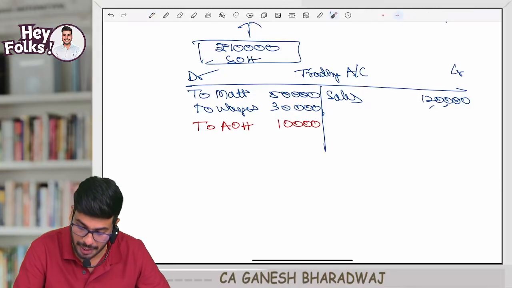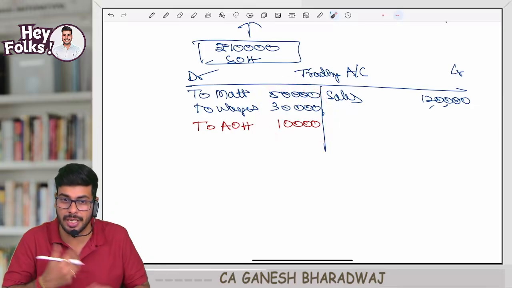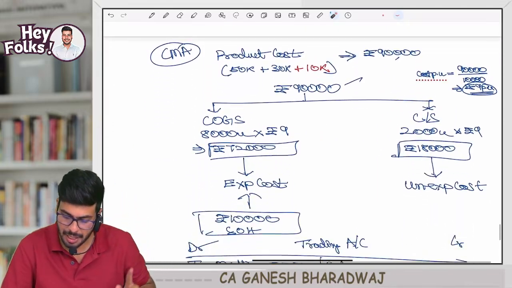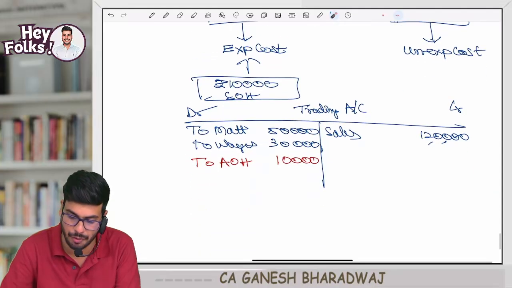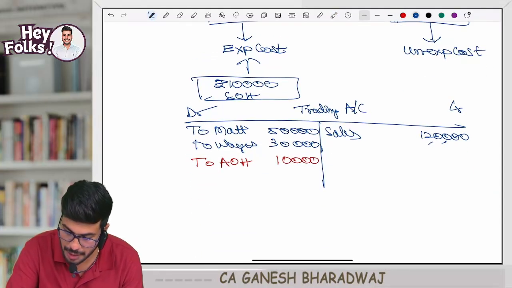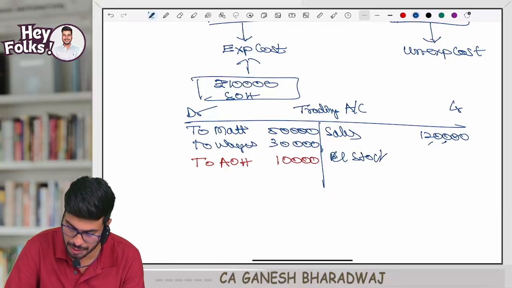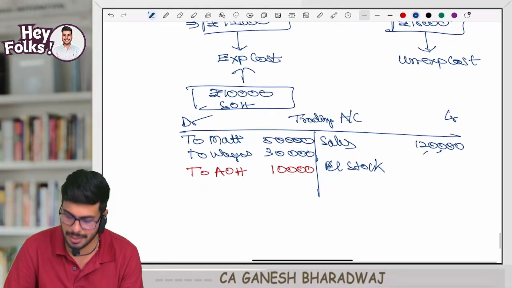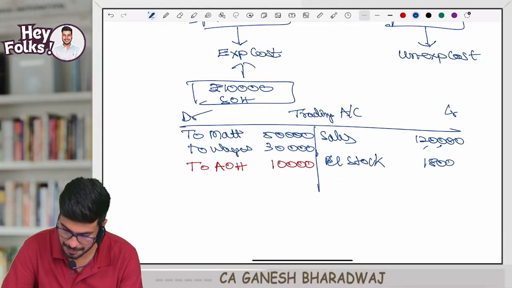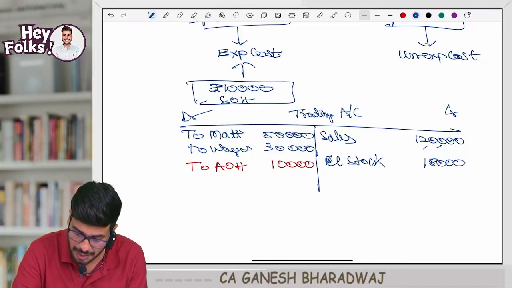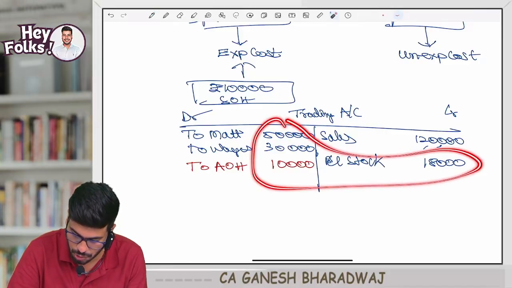So now what I did, I considered 90,000 and I valued every unit at 90,000 divided by 10,000, 9 rupees. With that, I arrived at the stock valuation of 18,000 rupees. So by closing stock, what is the value of closing stock? Just now we did 18,000 rupees. Guys, 18,000 rupees is going to be the value of closing stock. Correct? Yes.